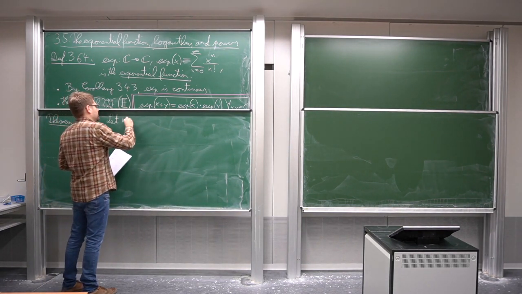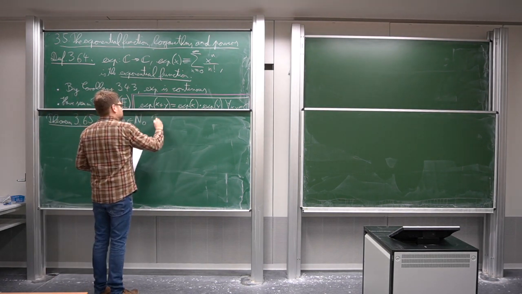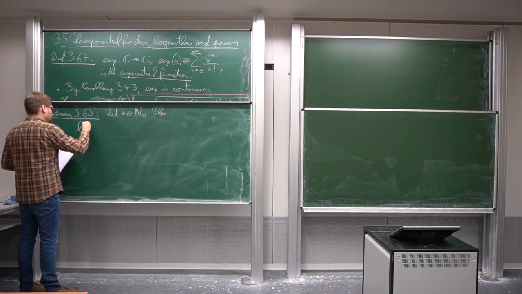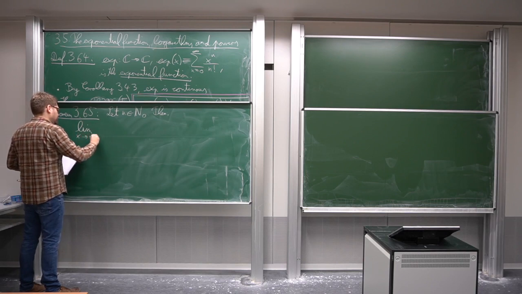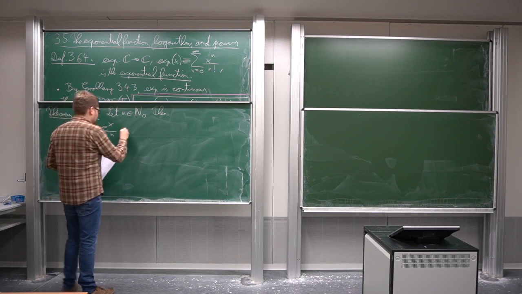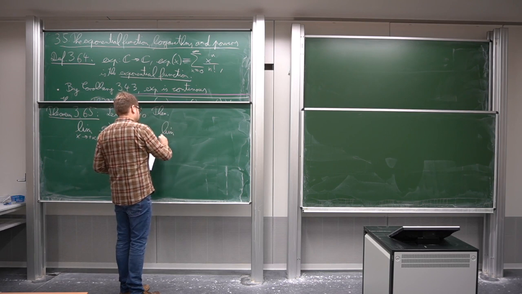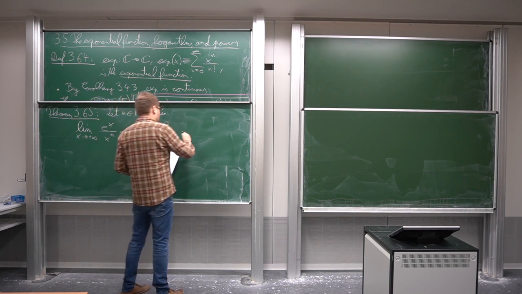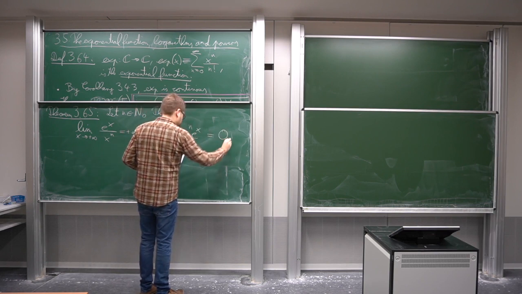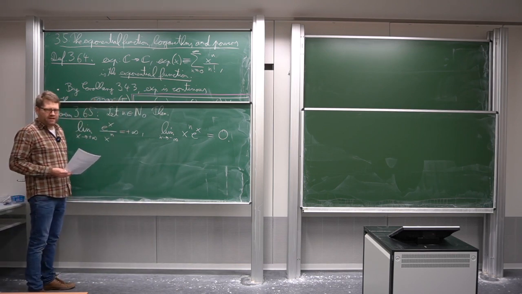Namely, we take some natural number n or 0, then the following limits indeed hold. The limit of x going to plus infinity of e to the power of x divided by x to the power of n is always plus infinity. And another limit, the limit of x going to minus infinity of x to the n times e to the power of x is 0. And this says that basically the exponential function has some very strong growth behavior.